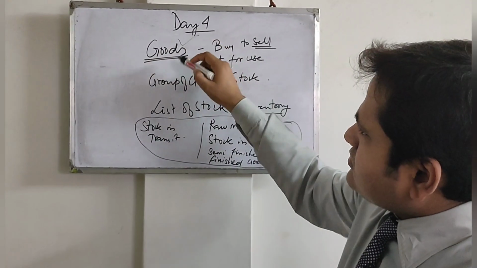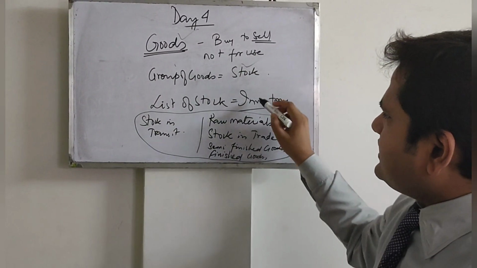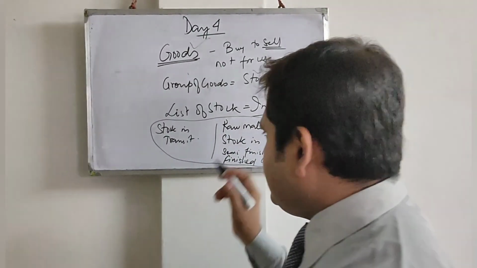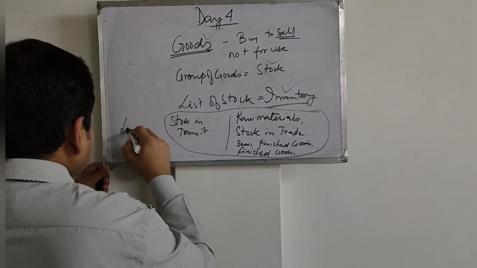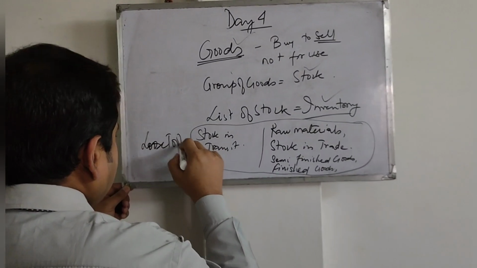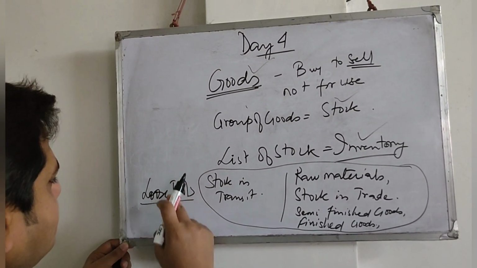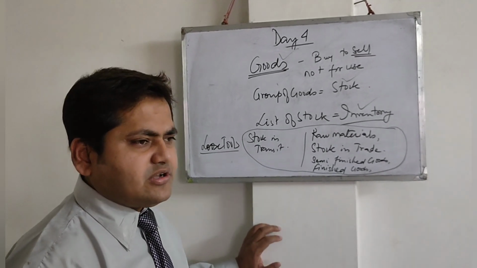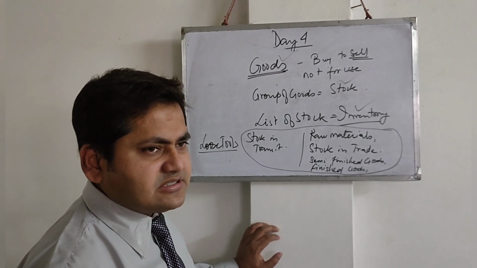So I've taught you goods, then stock, and then inventory. Inventory also includes loose tools. Now what is a loose tool? Loose tools are the equipment that we use for our daily work in the business.